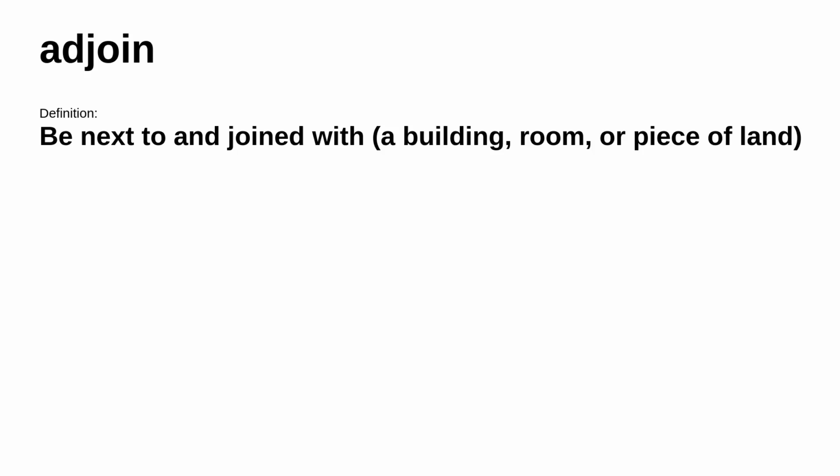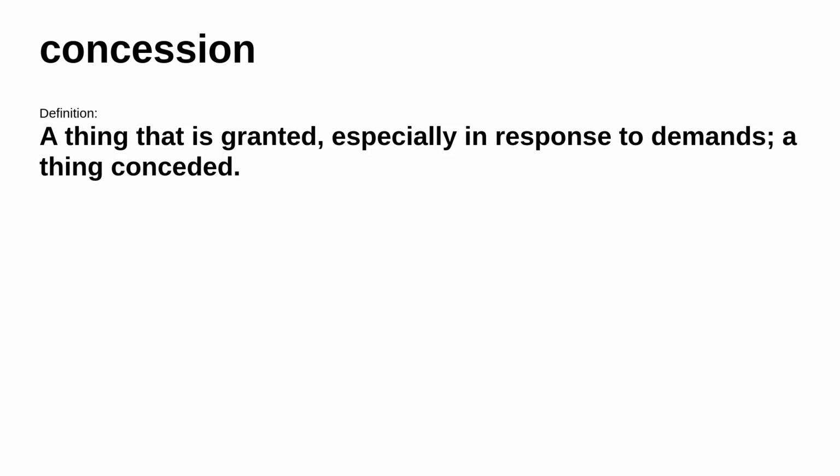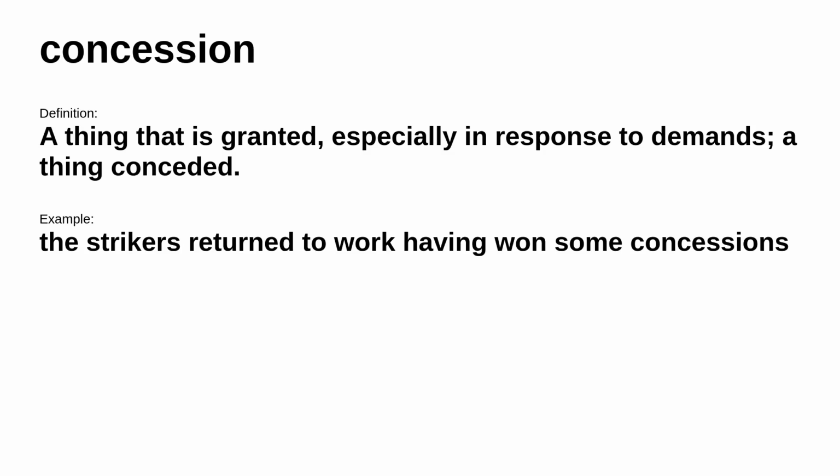Moving on. Up next, adjoin. It means be next to and joined with a building, room, or piece of land. For example, the dining room adjoins a small library. Up next, concession. It means a thing that is granted, especially in response to demands, a thing conceded. Consider this example, the strikers returned to work having won some concessions.